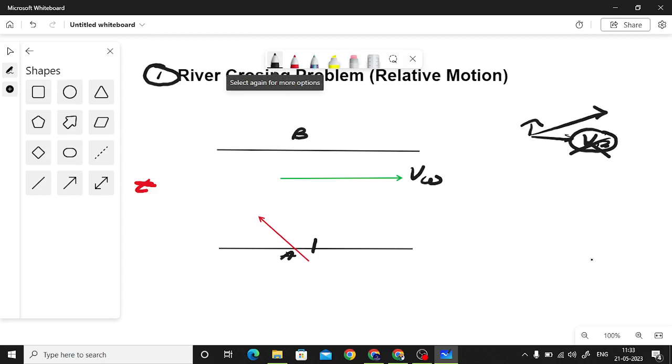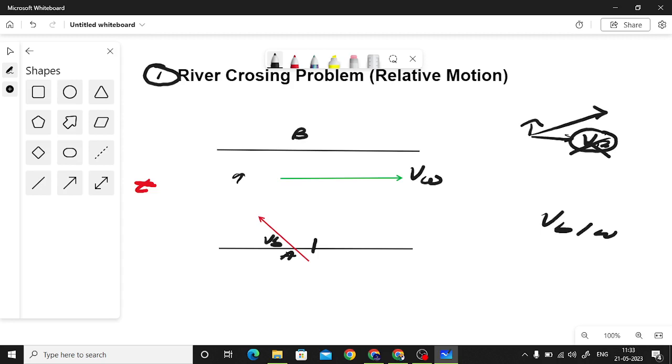So suppose this is the velocity of the boat marked with a red arrow here. This is, suppose, the initial velocity of the boat. So he is trying to keep his velocity in this direction, so that due to water flow, he gets the resultant velocity somewhat towards B. So basically what happens is, we will change the frame of reference from the ground. So now suppose I want to calculate the velocity of the boat with respect to water. Just because if the water is at rest and we are having the velocity of the boat only, it will be easier to calculate.